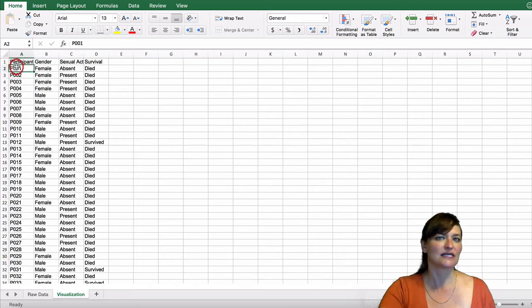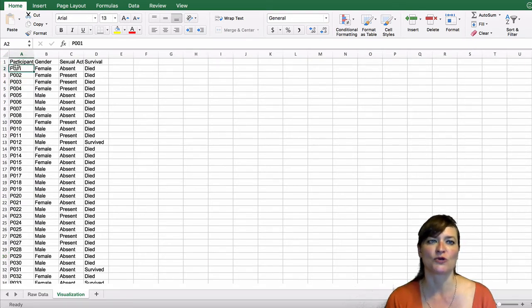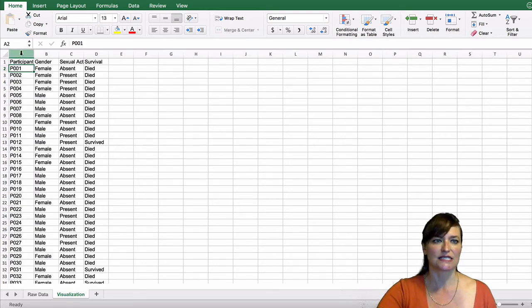We commented that this data is currently sorted by participant number. Excel's really good at sorting data. It's something that we'll use quite a lot. So I want to make sure that you understand how to do it correctly. And we're also going to learn from our mistakes and do it incorrectly. Let's start by doing it correctly. What if we wanted to sort this data by gender and put all of the females together and all of the males together? Let's start that.